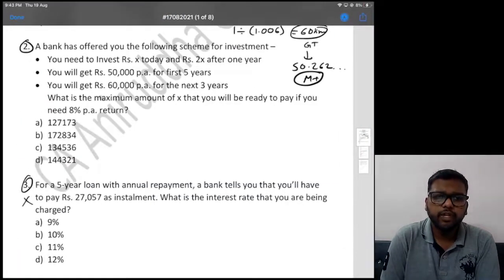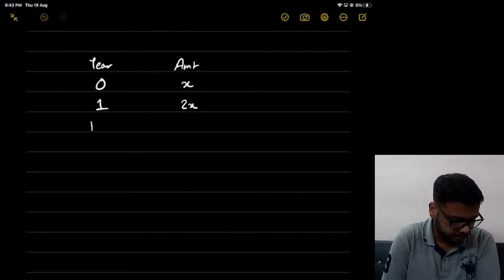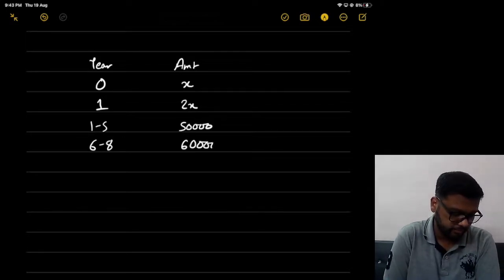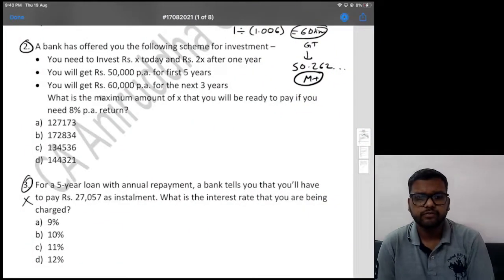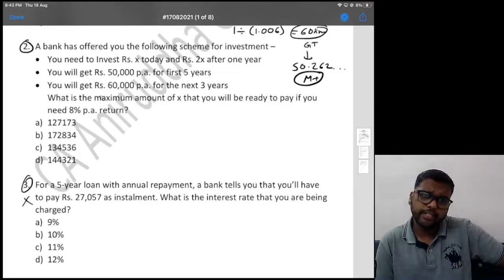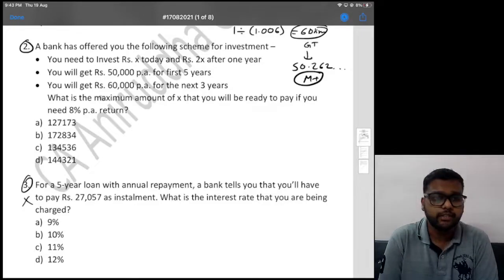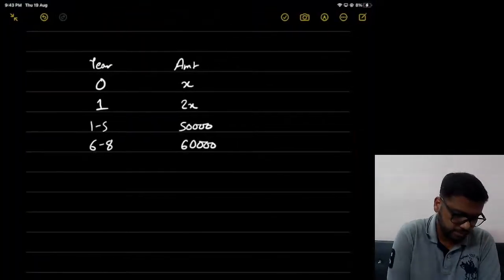Then from years 1 to 5 we'll get 50,000 per annum. Next 3 years, that means years 6 to 8, we'll get 60,000 I think per annum. Correct. What is the maximum amount of X that you will be ready to pay if you need 8% per annum return? That is, i is 8%.